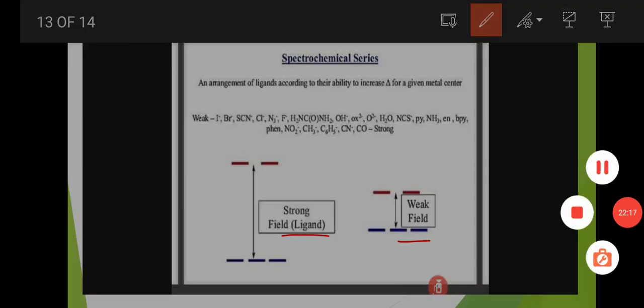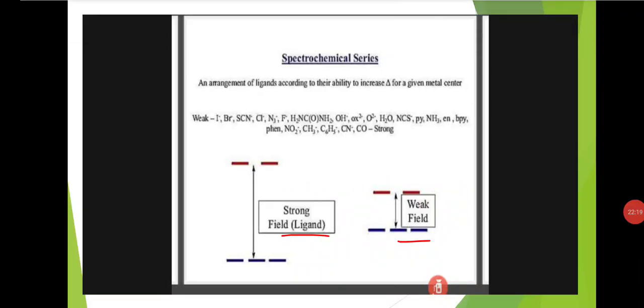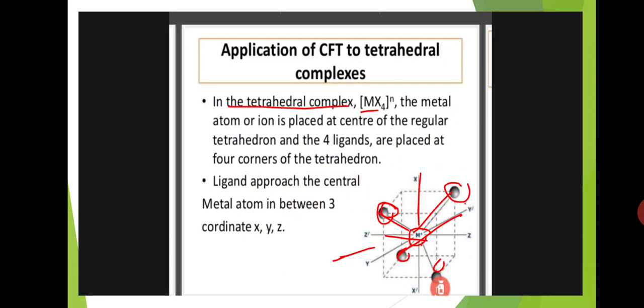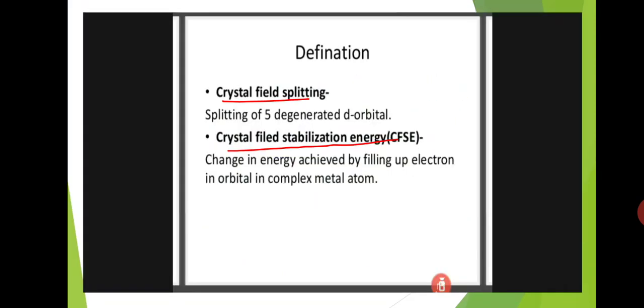Okay students, this is about today's session. Let us discuss briefly once again. Today's definitions: crystal field splitting means the splitting of the five degenerate d orbitals into different energy levels. That is called crystal field splitting.